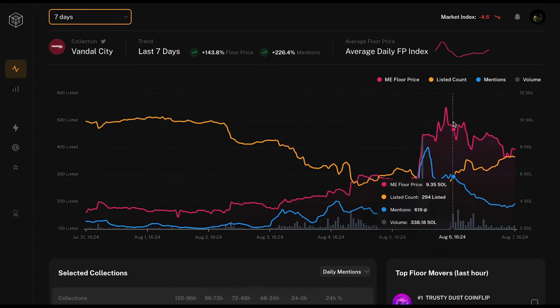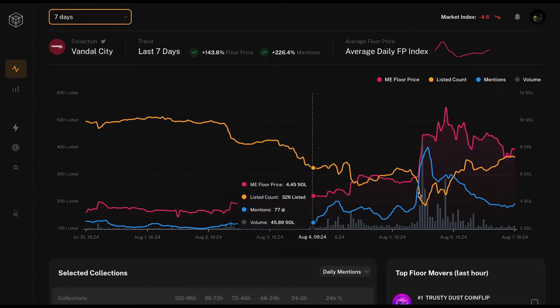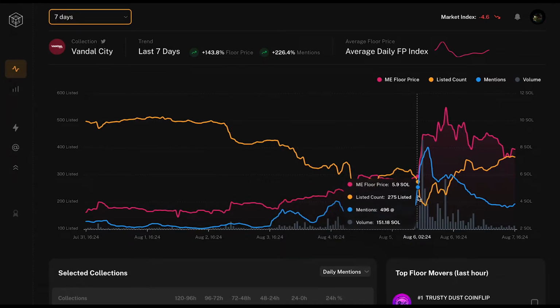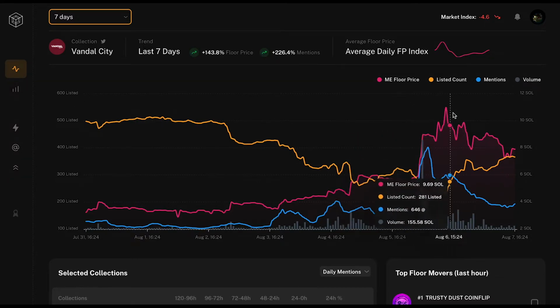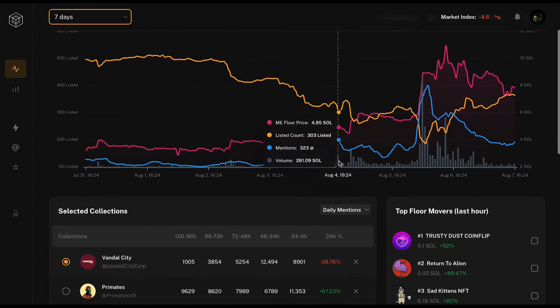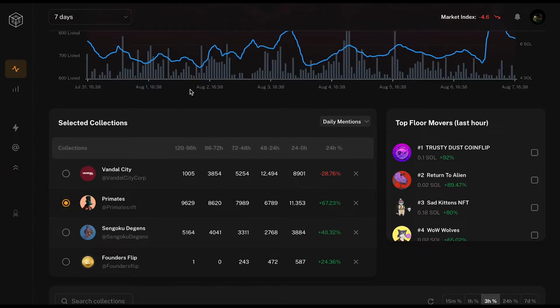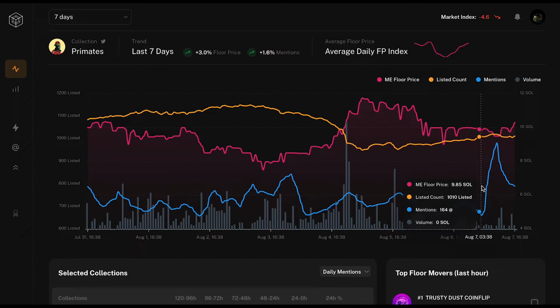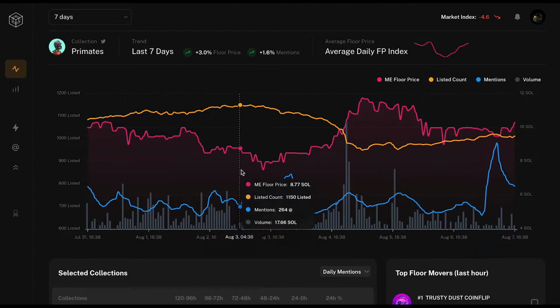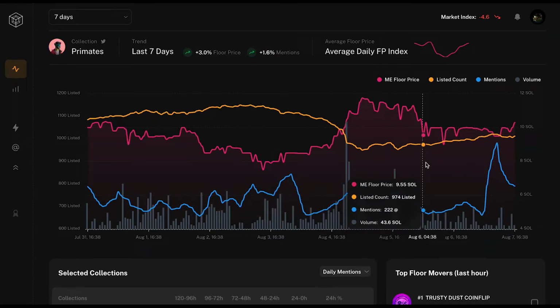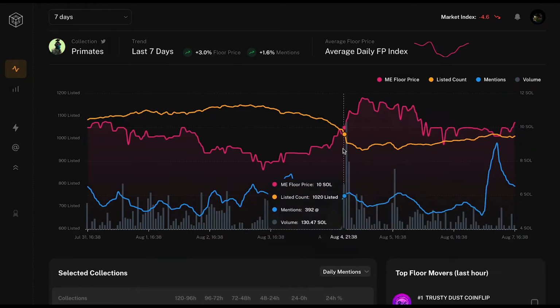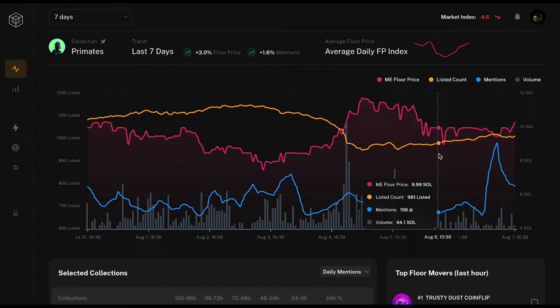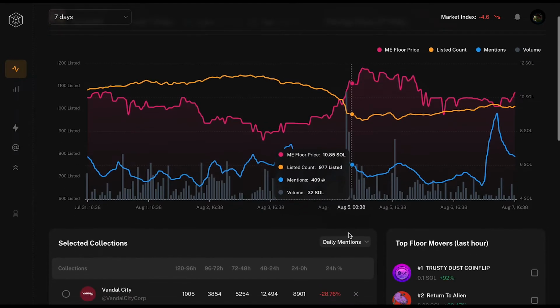And as you can see here, it's a great predictive factor, because you can see mentions are going up here already, while the price is still the same. Listings already slightly decreasing, and then boom, the pump is happening. So that's really great. And as we can see, for example, at primates here, you can actually see this big increase in the graph. There might be something here to look for. You can see listings has been going up a bit, so we always like to look at that Twitter mentions increase and the list count decrease. That's the golden combo. That's what you want. But yeah, you can play around with that.